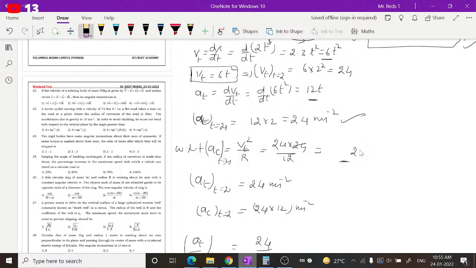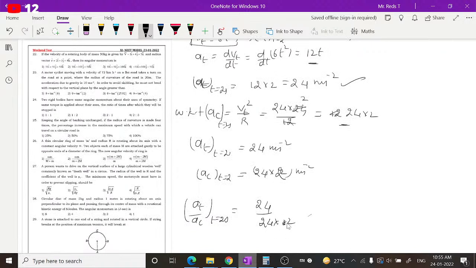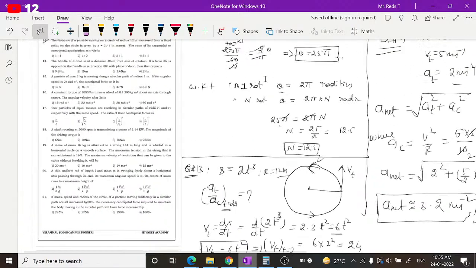So simplifying this, what will you get here? 24 into 2, not 24 into 12. 24 into 2 it is. So 24 gets cancelled, you get 1 by 2, and it is equal to 1 is to 2. So that is the answer. Take the option accordingly. That is it. Question number 13.